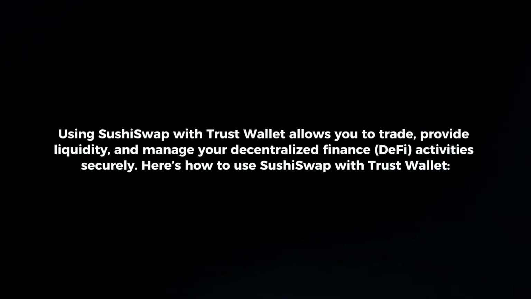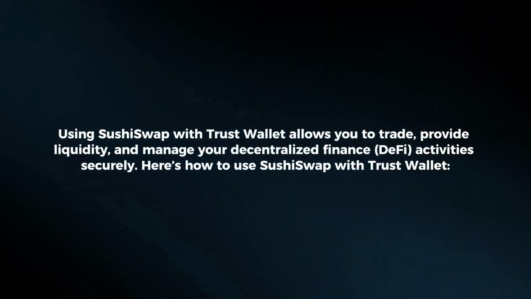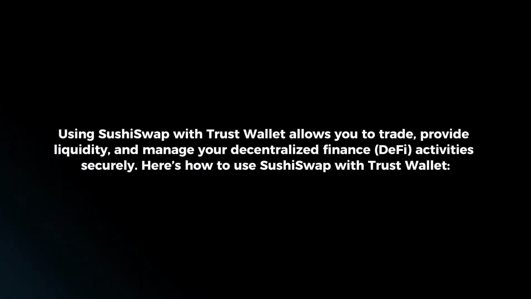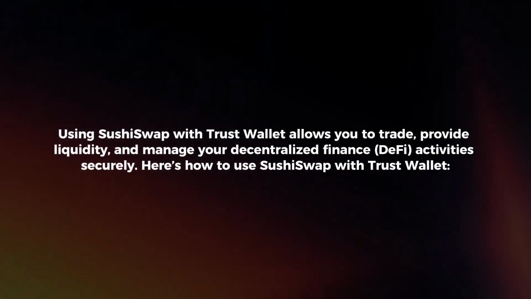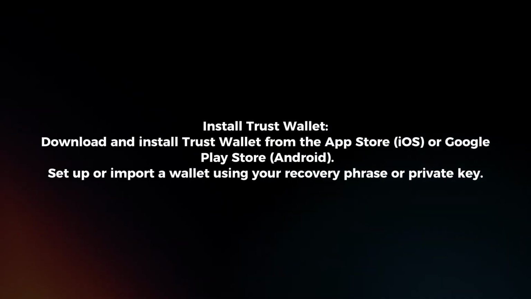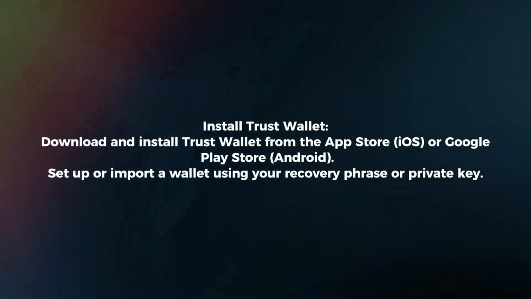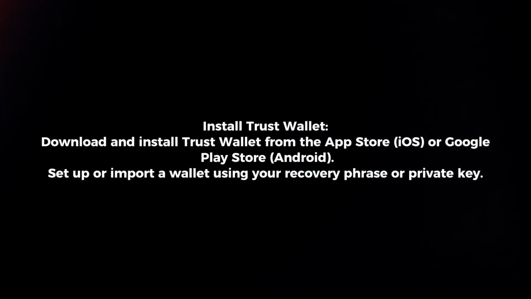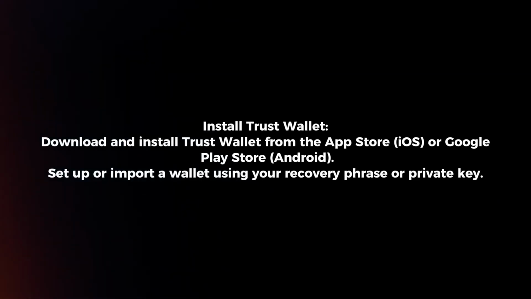Using SushiSwap with Trust Wallet allows you to trade, provide liquidity, and manage your decentralized finance activities securely. Here's how to use SushiSwap with Trust Wallet. Install Trust Wallet. Download and install Trust Wallet from the App Store or Google Play Store. Set up or import the wallet using your recovery phrase or private key.